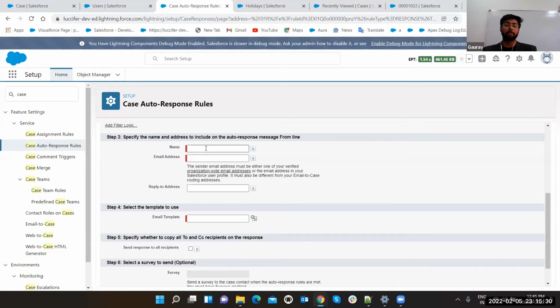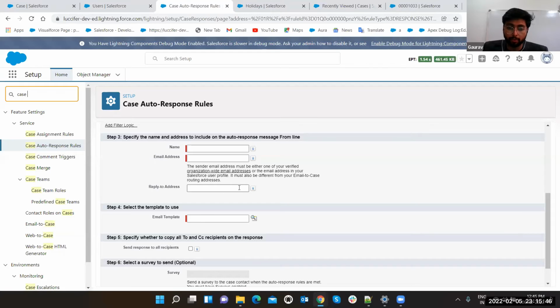Suppose everyone has shared a mail, there is a from address, right? So here we will enter the company address. It is the organization-wide email address. You can also set this. This is a new feature, I mean, this is a feature inside Salesforce also, and you can set that address here.